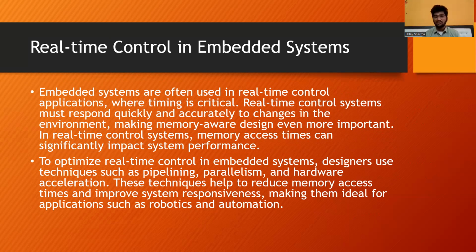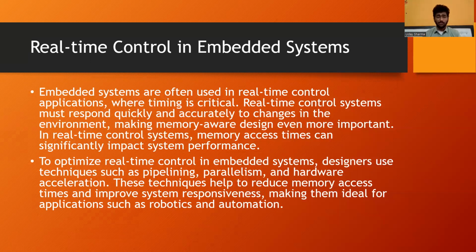Suppose there is an embedded system of a current protecting circuit. Let us say there is a current protecting circuit embedded system which protects from a fault current. How fast the embedded system acts to shut down the circuit if a short circuit occurs is what embedded systems are mostly taken pride in or known for. So how fast it responds by taking less power, less memory, is what a real memory-aware embedded system design is.